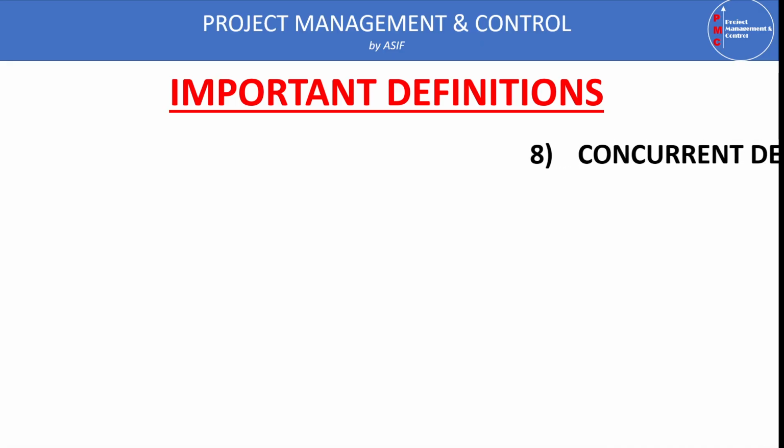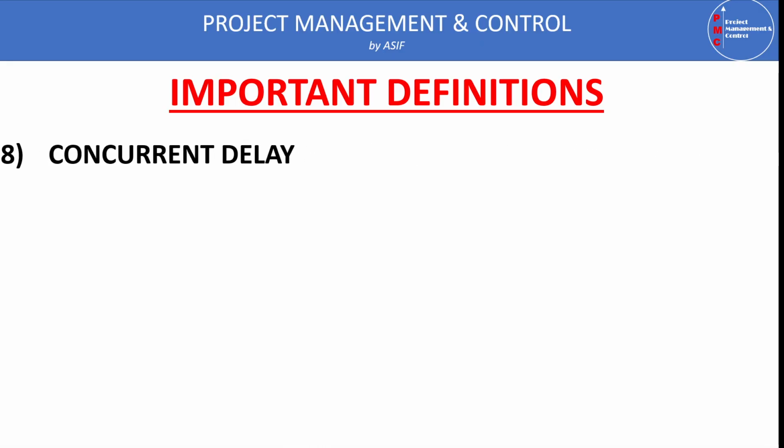So now we see the most important term, concurrent delays. Before moving to concurrent delay, we should note that the contractor needs to submit the extension of time claim before the contractual completion date to avoid LDs from the client side, and at least while the claim is submitted and under discussion or negotiation, the client will not put any LDs, and the payment can proceed as normal.